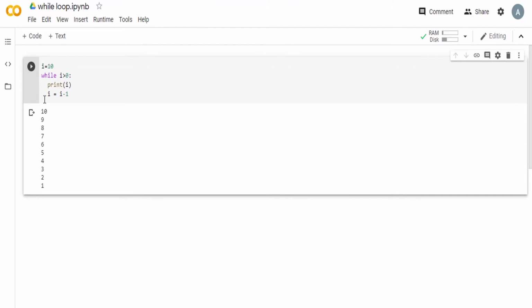In the loop, the statements are indented, indicating that they are a part of this while loop. This is the condition which is being checked. This is the I's value, which is the beginning value we give to I, and this is the incremental value. So this is initialization, this is incrementing the loop, and this is the condition being checked. And it is also responsible for the termination of the loop.